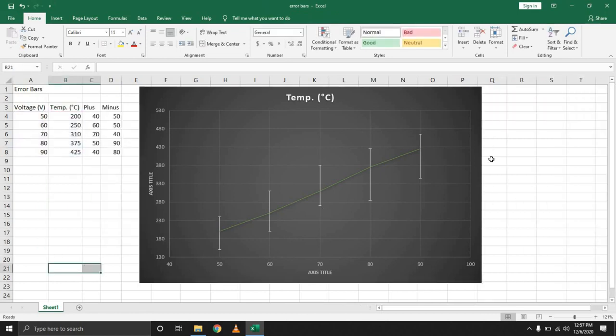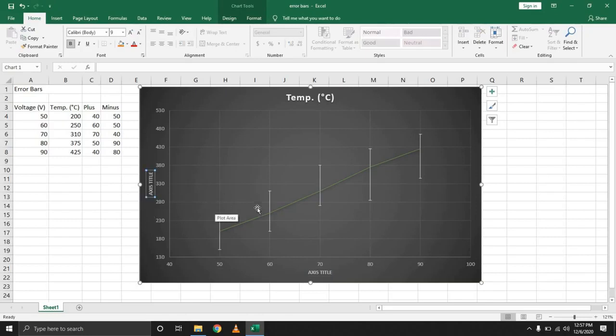So that's essentially how you insert error bars. And as always, in the previous video we looked at how to rename your different axes. I don't know the plural. You can always rename that.